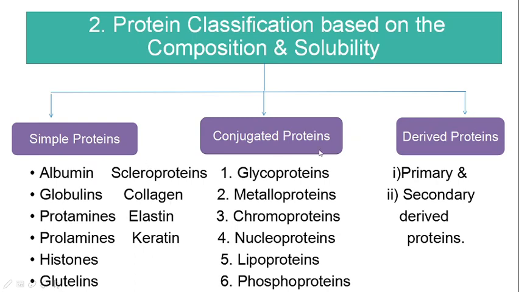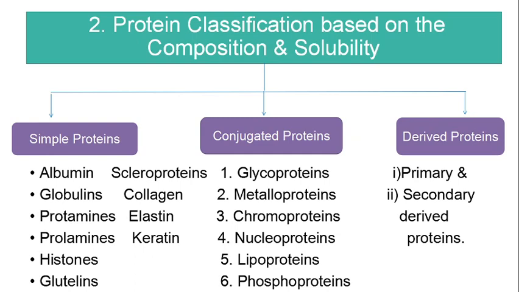Then conjugated proteins. Based on composition and solubility, proteins are classified into simple proteins, conjugated proteins and derived proteins. The term conjugated protein means any protein which is conjugated with some non-protein moiety.